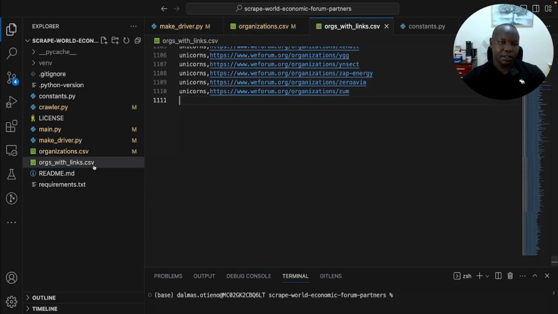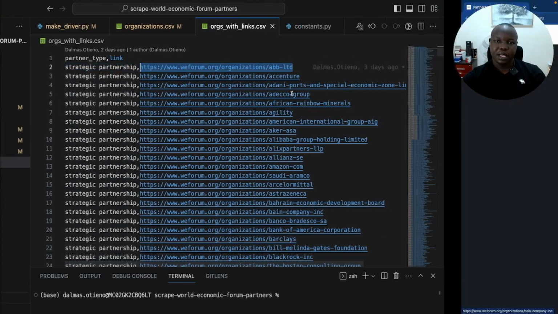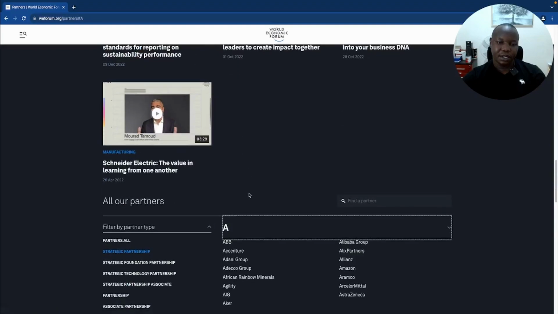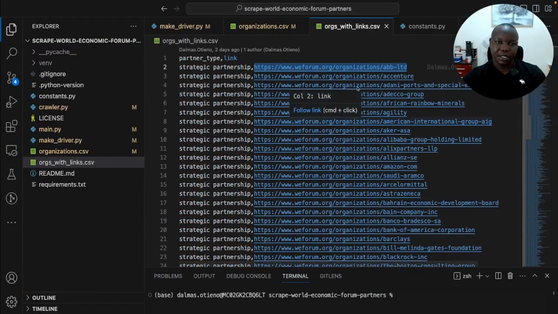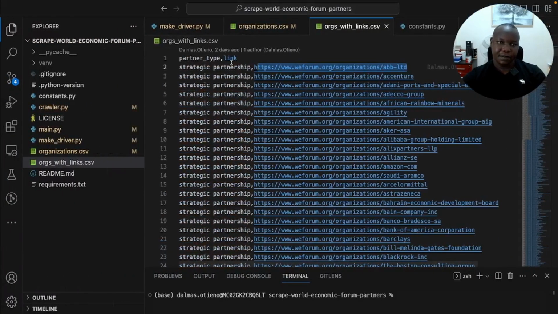Not this file, this file here. So it is showing us the partner type, so strategic partnership, with the link to the information about that partner. So here you're saying that this is strategic partnership, and the link, for example, for ABB Limited, this link here. So you can see here, that is the same link here. So we got all the links from there and saved them in this file.